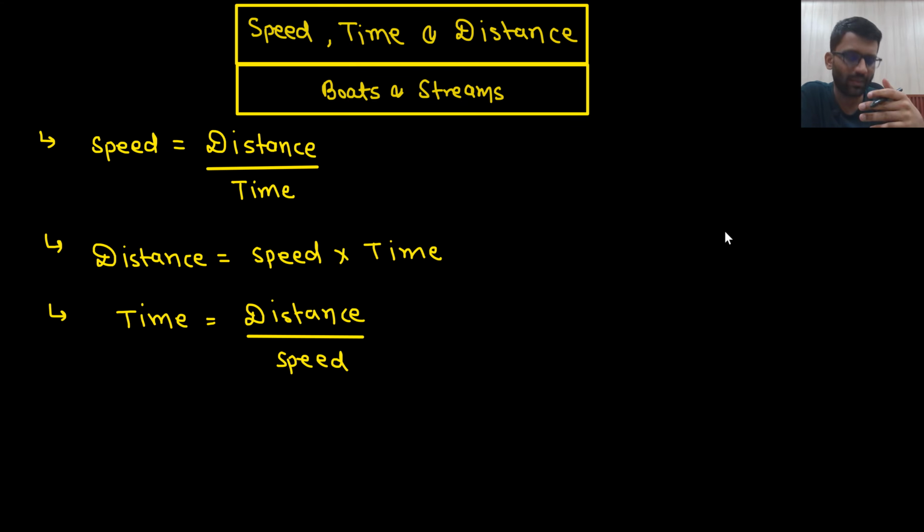Okay, so basic formula you already know. What is speed? Speed is distance upon time. What is time? Time is distance upon speed. And what is distance? Speed into time. So basic things you know. Just this thing only you need to remember. Let's start solving the problems. With the help of the problems you will be understanding a lot of new concepts.